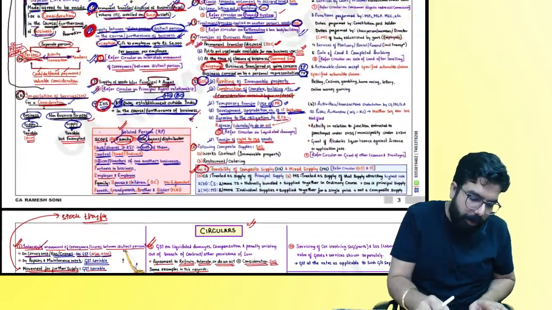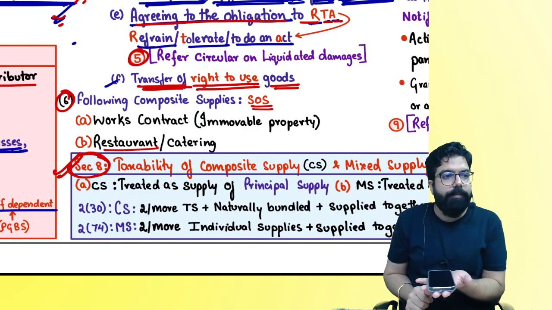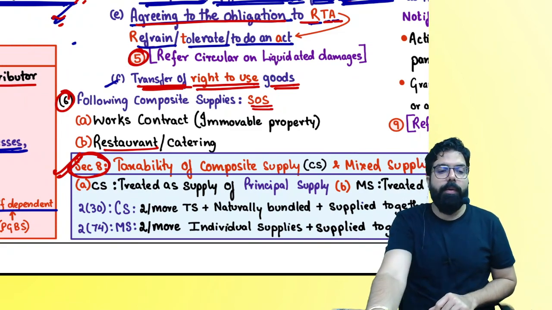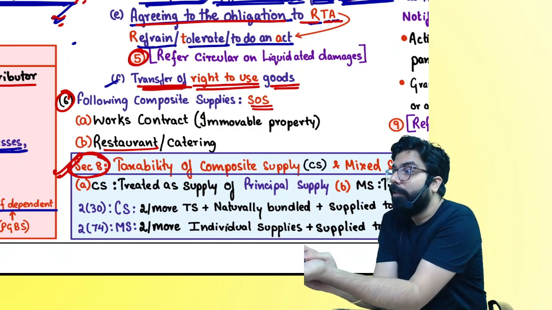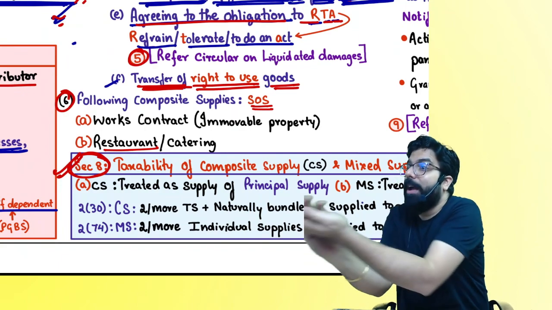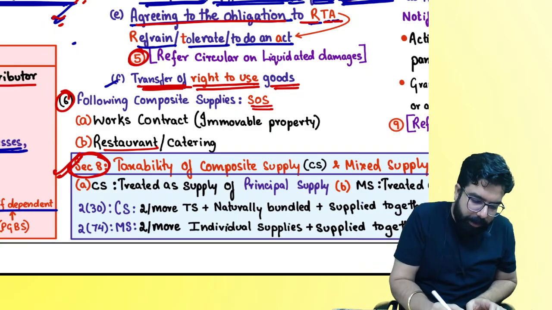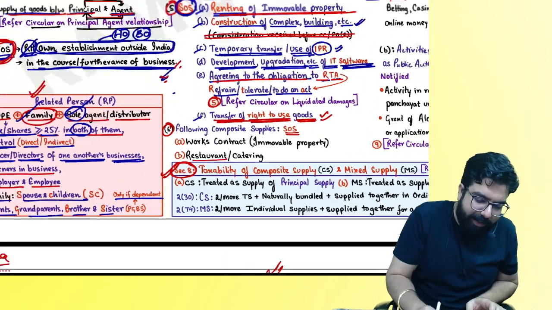Now, okay, my car is there. People over here, everyone, tell me one thing. My car is there. I gave you my car to use. Okay, I sold you my car. Supply of goods or service? I gave you my car to use. Supply of goods or service? Transfer of right to use goods is always a supply of service. Did we already discuss this?